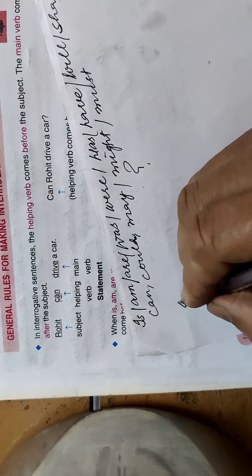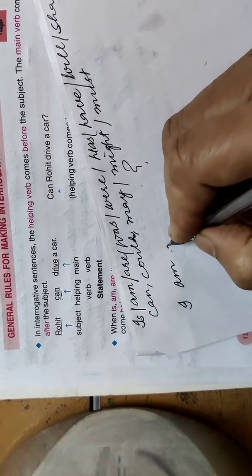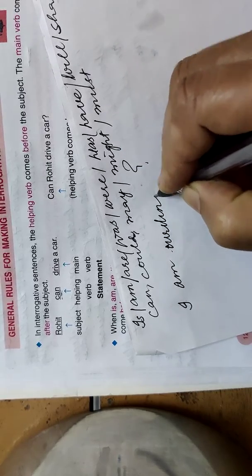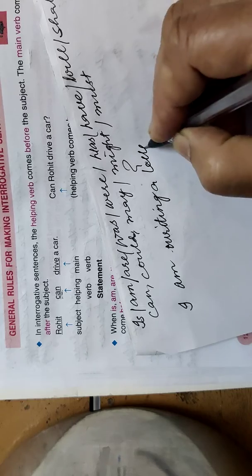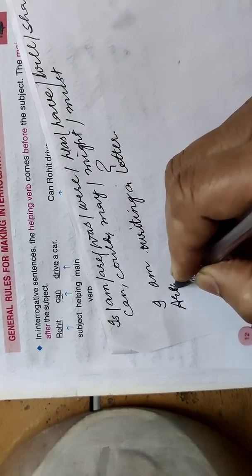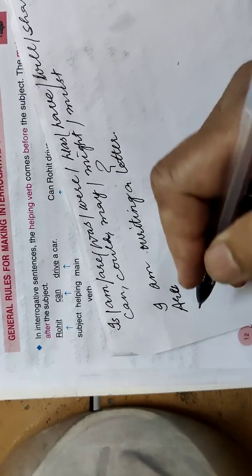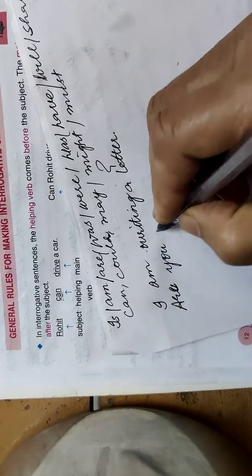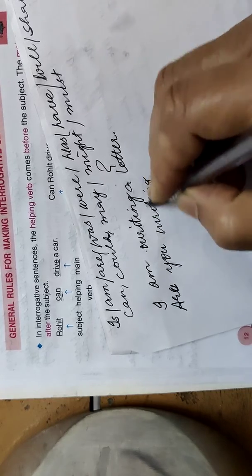Like if I give you the sentence, I am writing a letter. This is a statement. If somebody is asking me, what will he write? Are you? Because we can't ask the question of ourselves. Somebody will ask me, are you writing a letter? Then question mark.